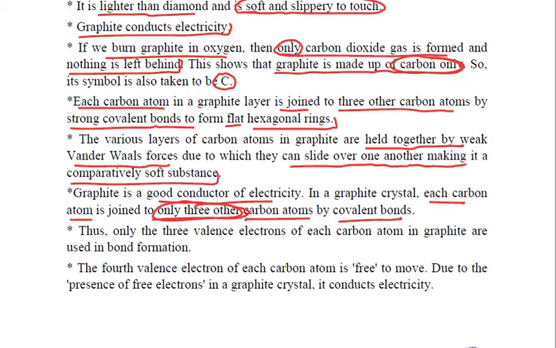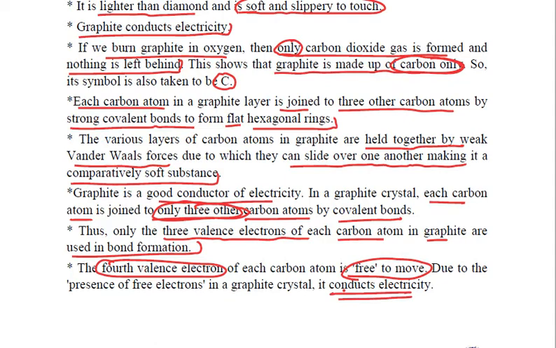But carbon has a valency of 4. Therefore, only the 3 valence electrons of each carbon atom in graphite are used in bond formation, and the 4th valence electron is free to move. And it is the presence of this free electron in a graphite crystal that makes it conduct electricity.